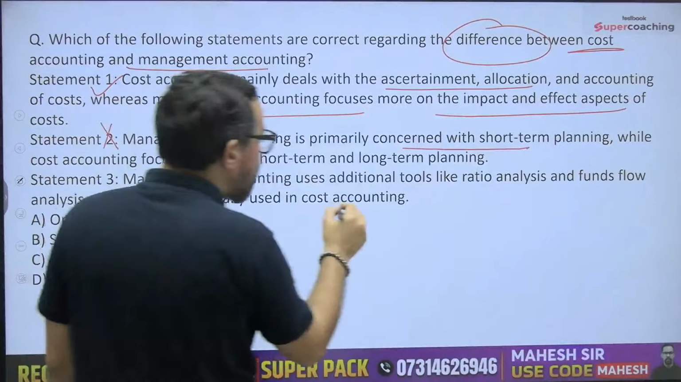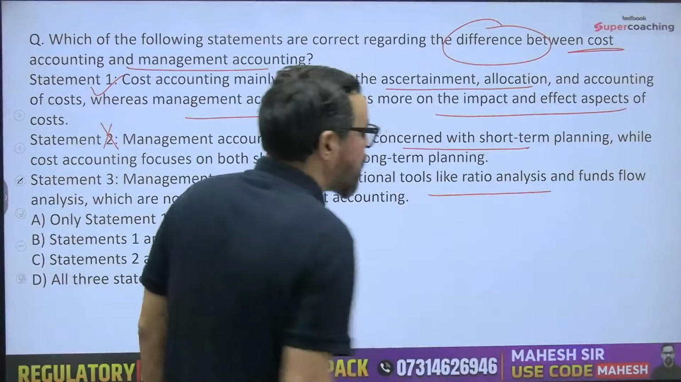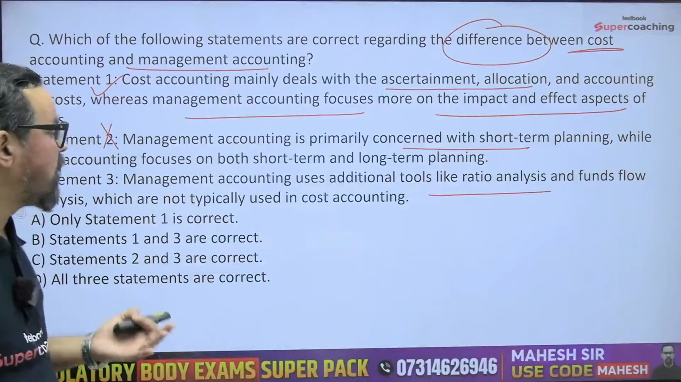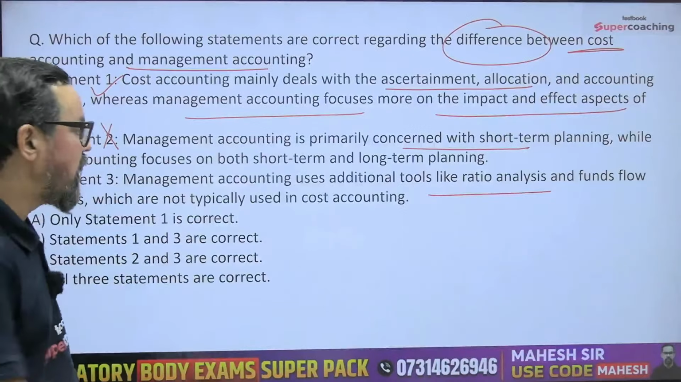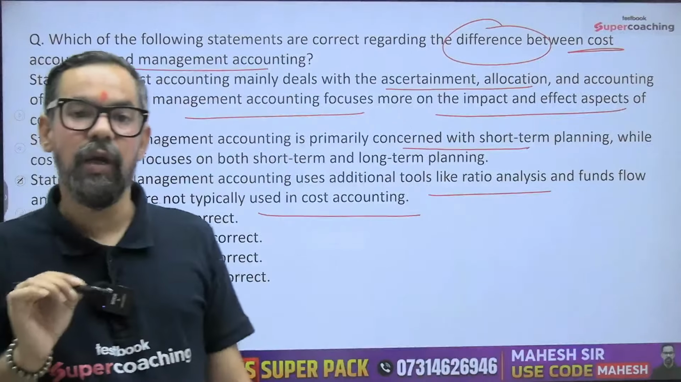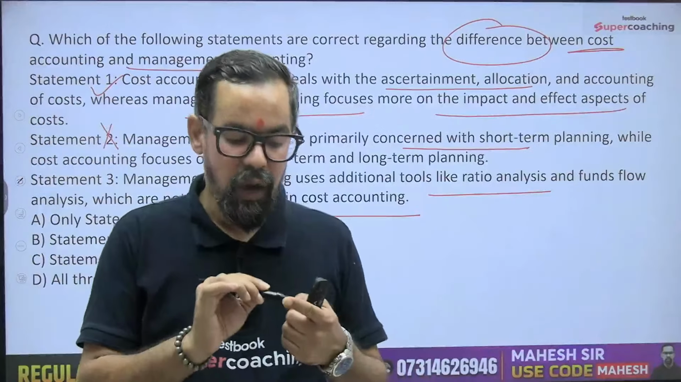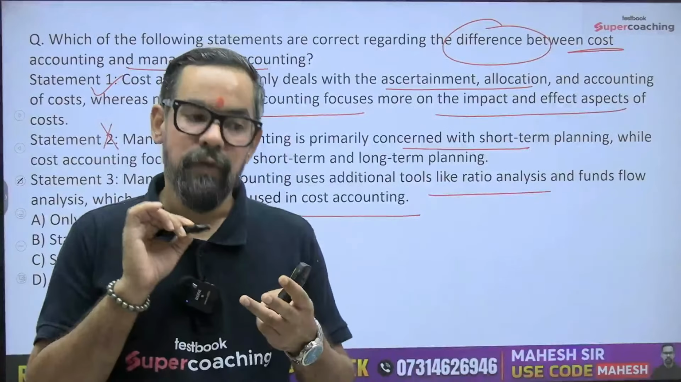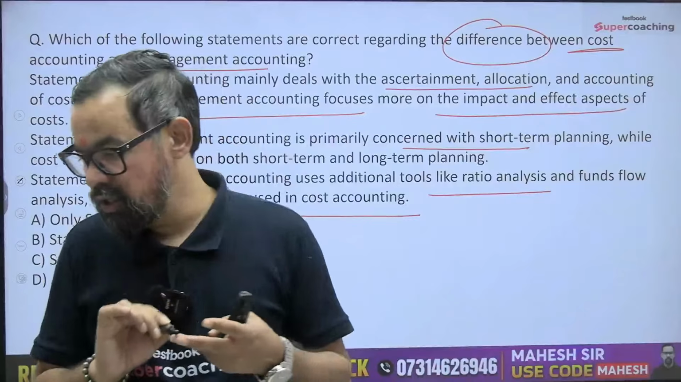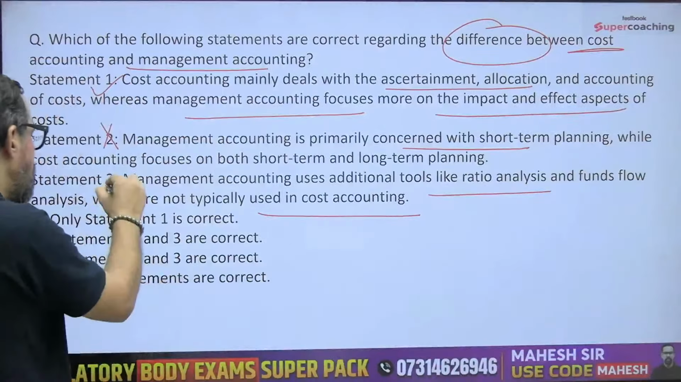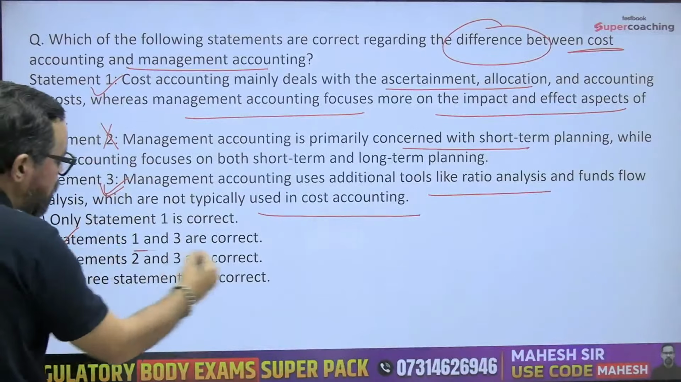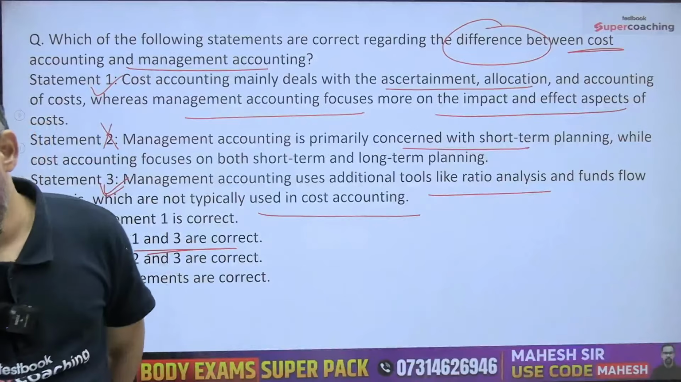Management accounting uses additional tools like ratio analysis, fund flow statements, which are not used in cost accounting. So what I told you in the beginning is that management accounting includes cost accounting and financial modeling like ratio analysis and others, which get used in this one. So this statement is also true. So 1 and 3 means option B should be the right answer for this particular question.